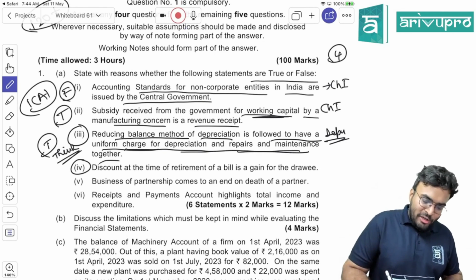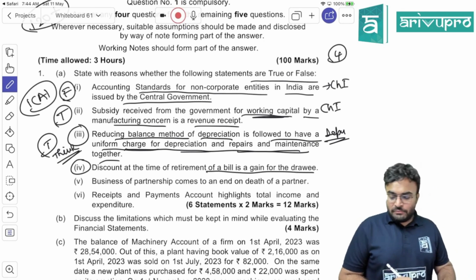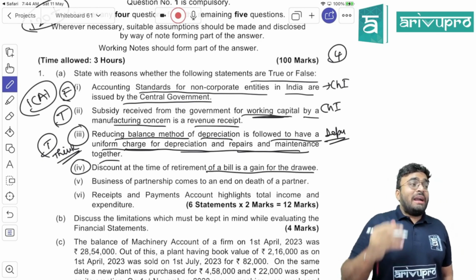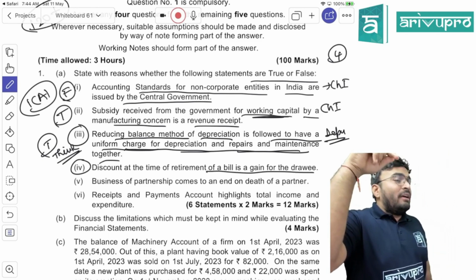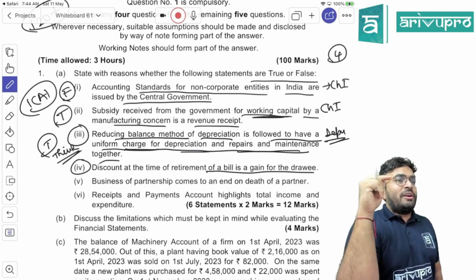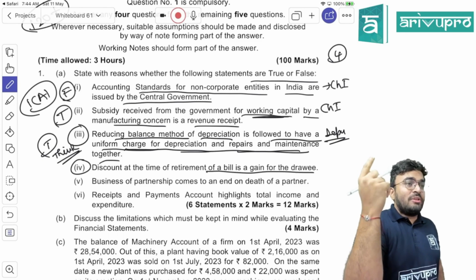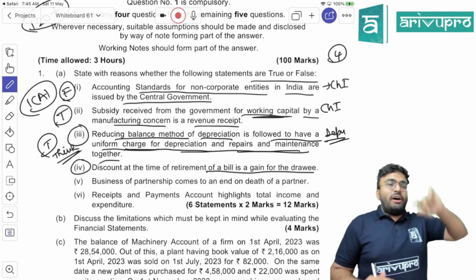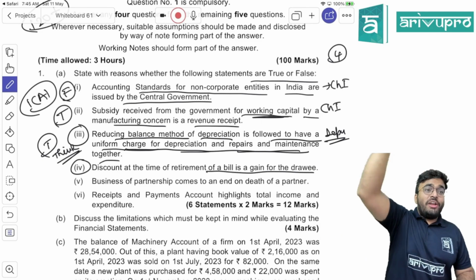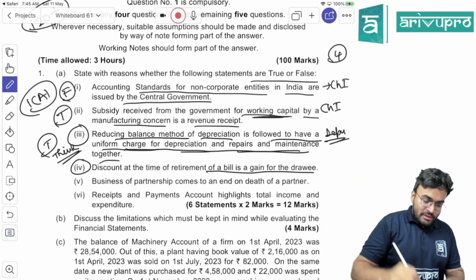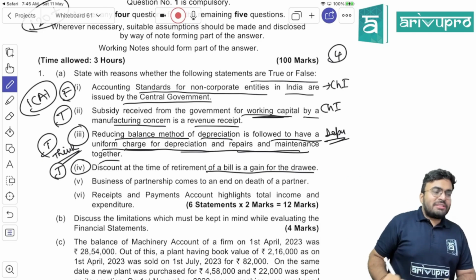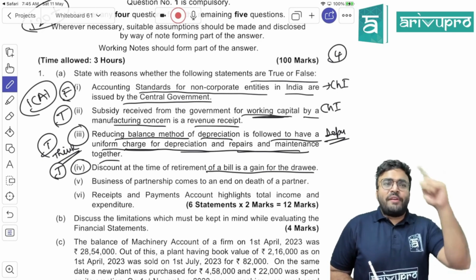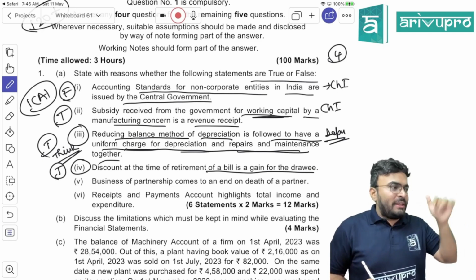Discount at the time of retirement of bill is gain for the drawee. Discount at the time of retirement of bill is called as what? Rebate. It's called rebate actually. It is gain for the drawee. Yes or no? Drawer used to write rebate account debited. But drawee, rebate account is credited. It is gain. This is true. For this, did you have to put any extra effort of studying for true or false? No. Why? Because if you have done the concept of bills of exchange properly, automatically you will be able to answer this.